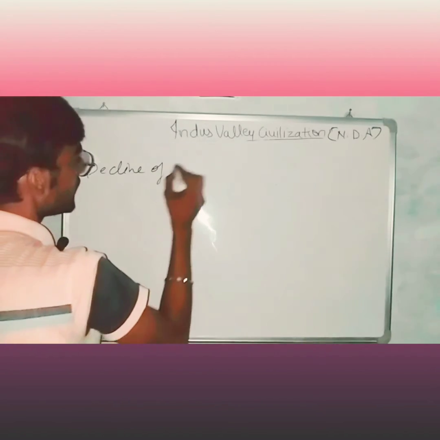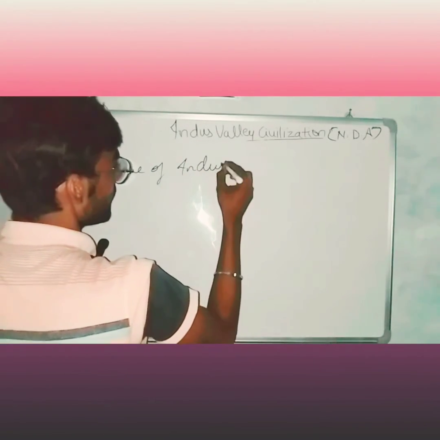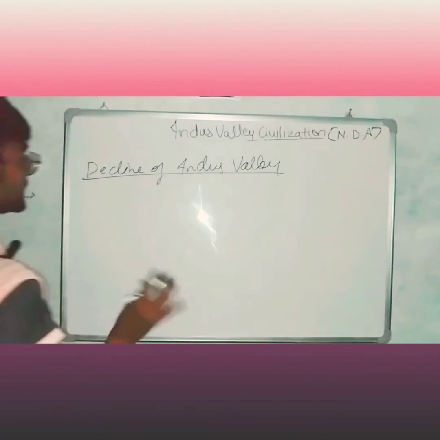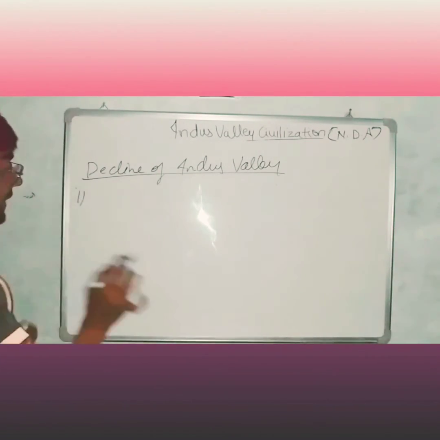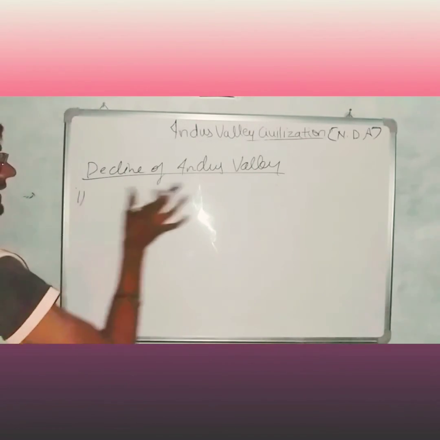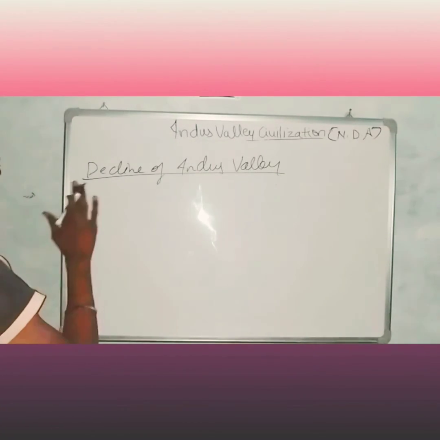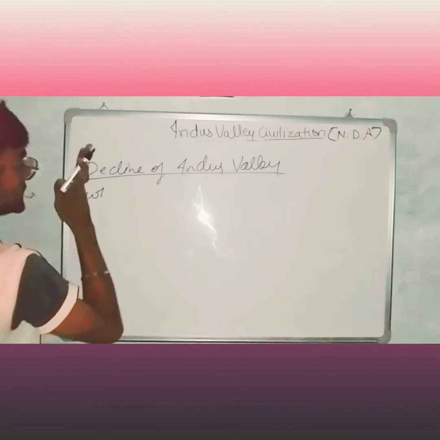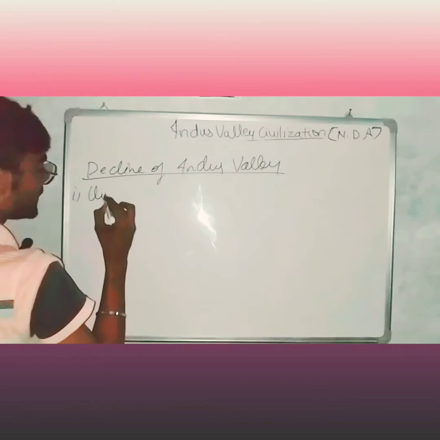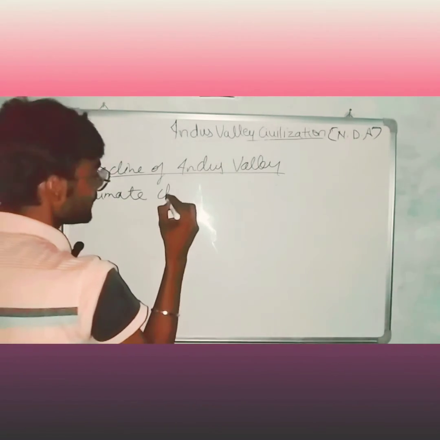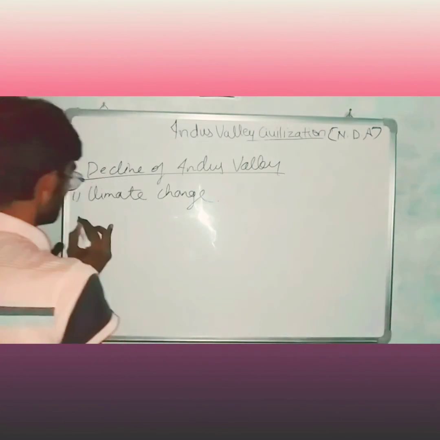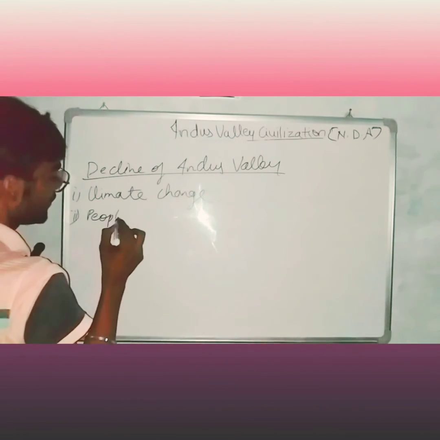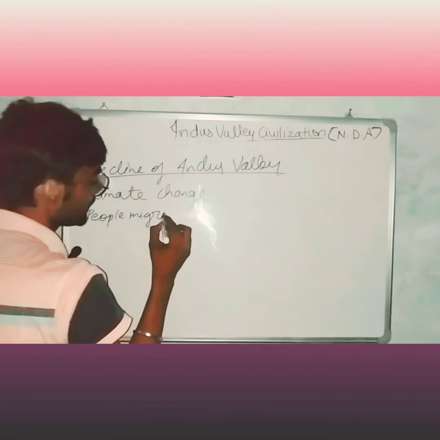In the decline of Indus Valley, the major reason is climate change, and second, people migrated.